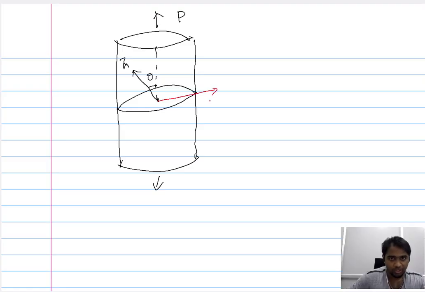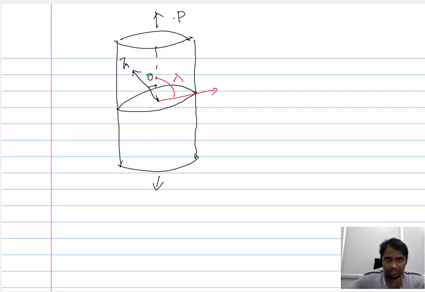So let's assume that the red line is the slip direction along which the dislocation is going to propagate, and let us assume the angle between the loading direction and the slip direction to be lambda. Now we want to calculate how much stress is available that contributes to the propagation of the dislocation. So we have seen that the dislocation will propagate in a specific path. Now we want to talk about the force or the stress that enables the propagation of the dislocation.